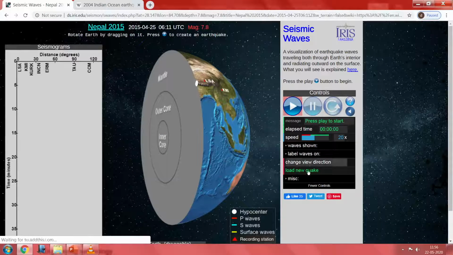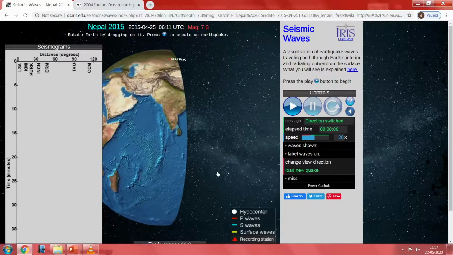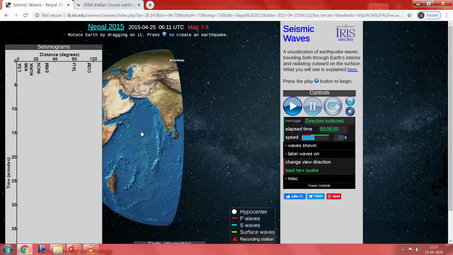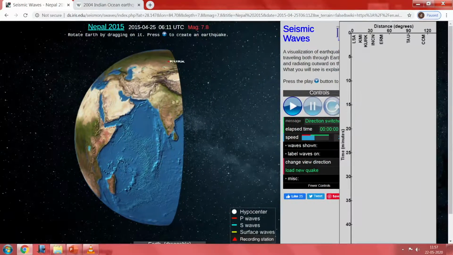I will go to the other direction because we want to see what happens in India, as I told you, when plate boundary earthquakes occur, how they affect it. So you can keep it this side and zoom in here. Let us start playing. You can see the Nepal earthquake which occurred at the boundary.